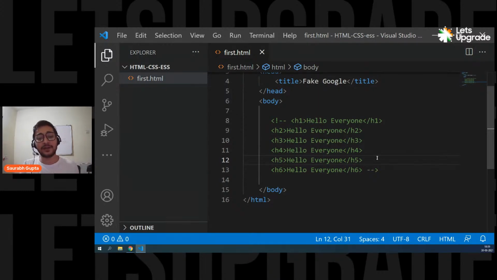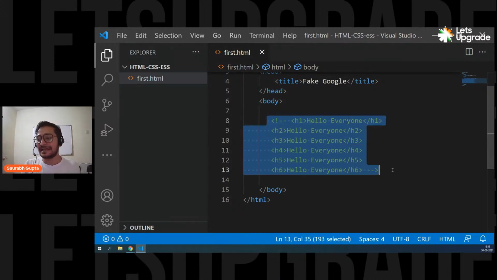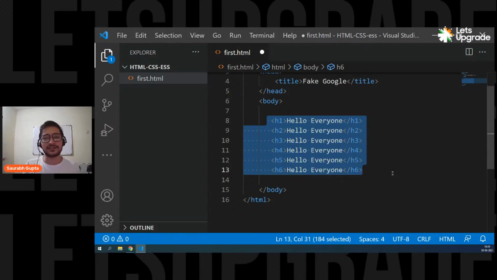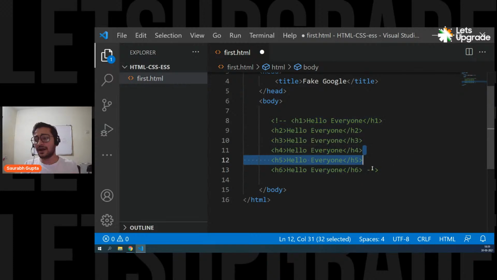And you don't have to take care of the commenting tags, because in VS Code, you simply press Control/. It will take care of everything. If you want to uncomment it again, simply select everything and again press Control/. So uncomment, Control/. Comment, Control/. Activate, deactivate. You don't have to remember how to comment HTML or how to comment CSS. You don't have to remember those tags. Simply use Control/. That is one headache you should never take.